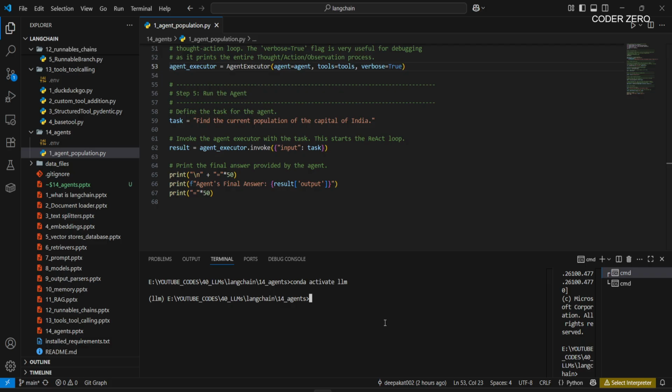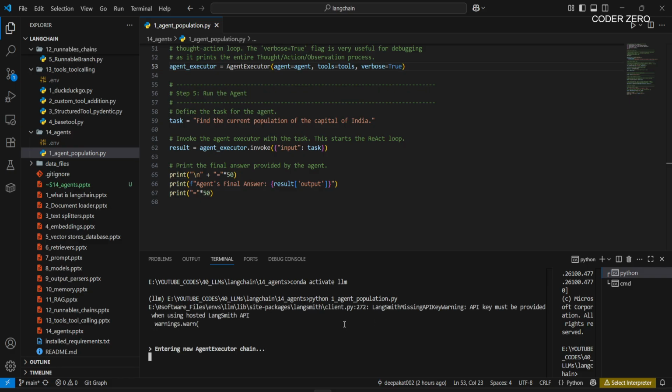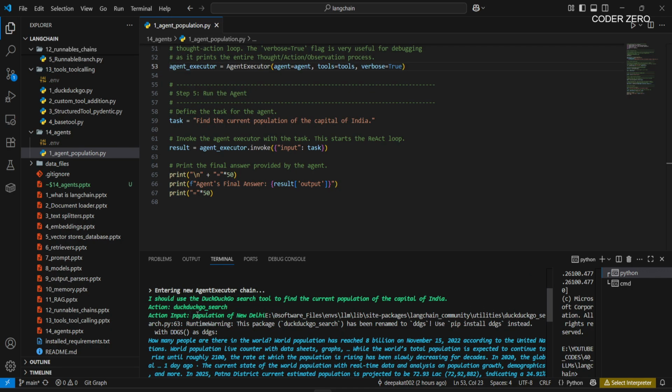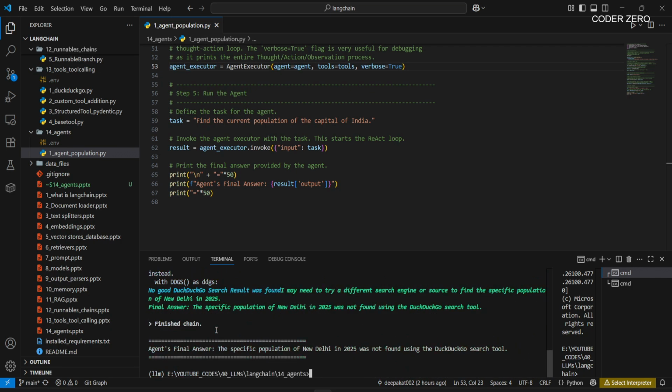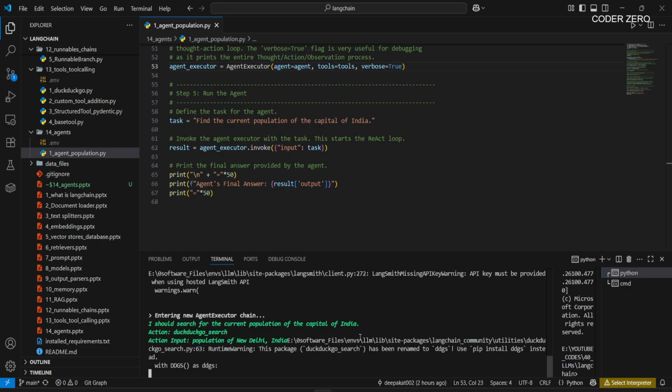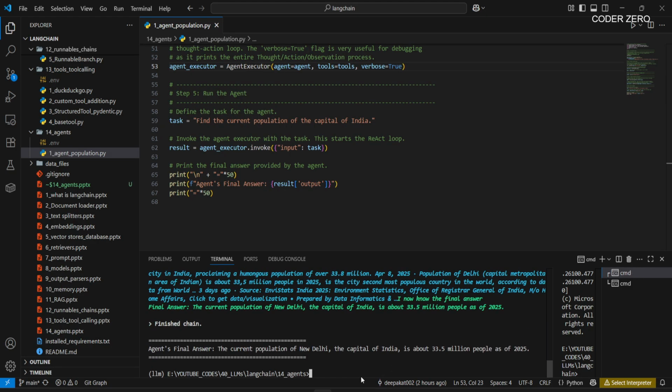So if we run this, you can see the thinking process. You can see the scratchpad is getting updated. Okay, the specific population of New Delhi for 2025 was not found. Okay, let's run this again. You can see we got the final answer.